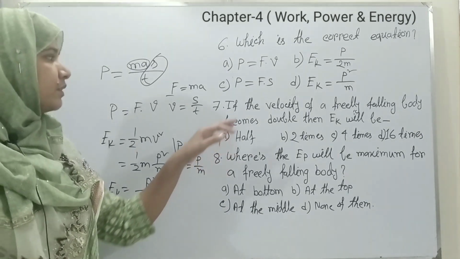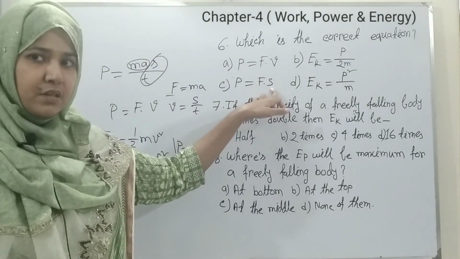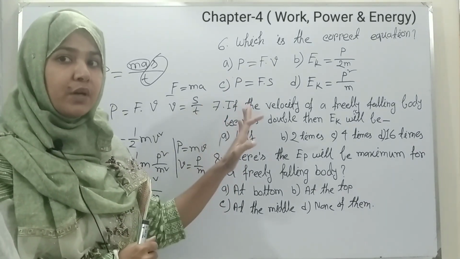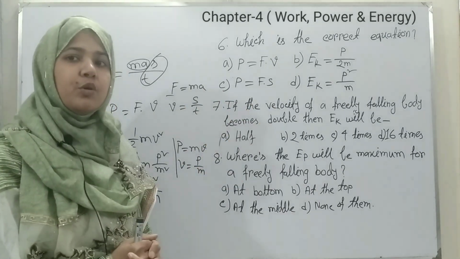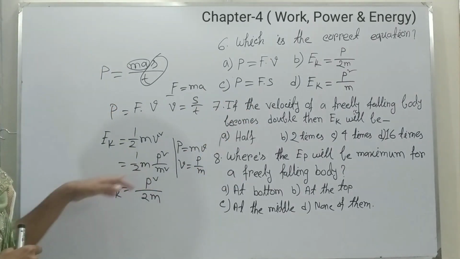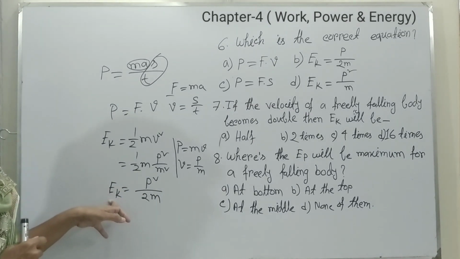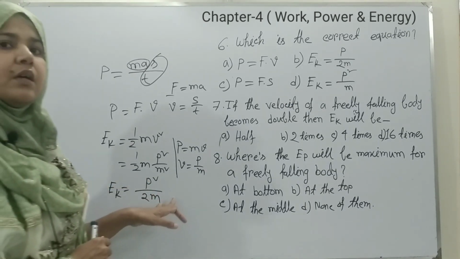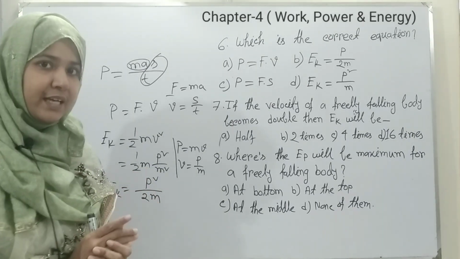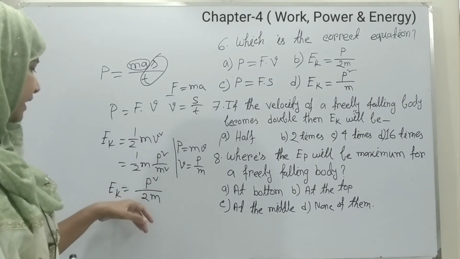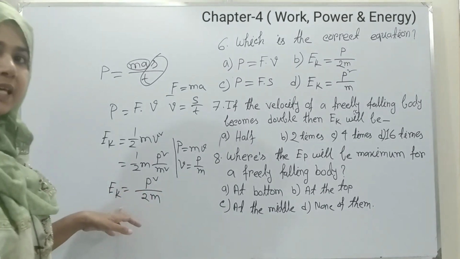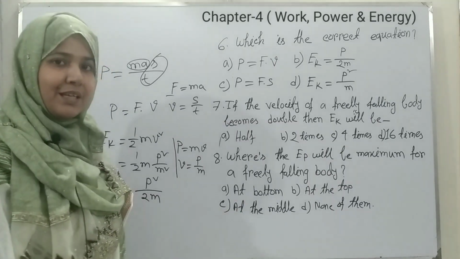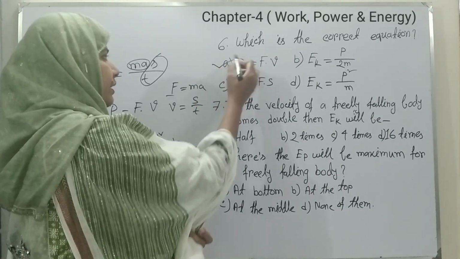Our option C is P equals to Fs. As you know, this equation is applicable for work, that means W equals to Fs. Number D, Ek equals to P square by M. Here you can see that we got the relation between kinetic energy and momentum is Ek equals to P square by twice M. So you can see the right answer is option A.